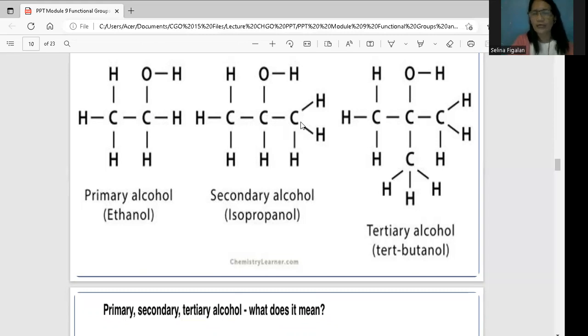Pero yun lang, tatandaan nyo, pagdating sa carbons, okay, pag dalawang carbon na nakakonect sa kanya, that is secondary. Pag isang carbon lang ang nakakonect sa kanya, that is primary. How about this one? Sa tertiary, ito yung OH at ito yung carbon. So yung carbon ay nakakabit sa tatlong carbon pa. So that is what you call the tertiary alcohol.